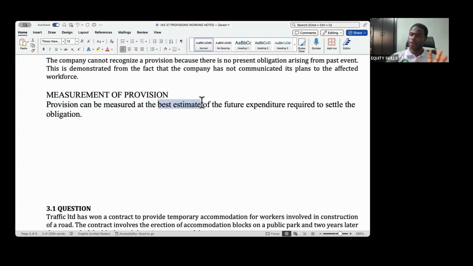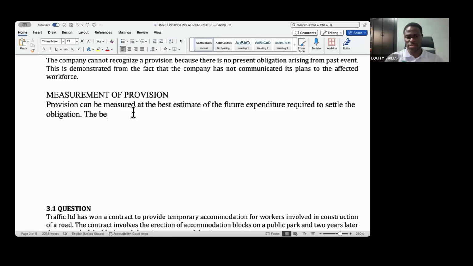And it's a loophole, because it means that we are leaving it to the judgment of the management to determine what best estimate is. But it gives some guidance. Let's look at it.